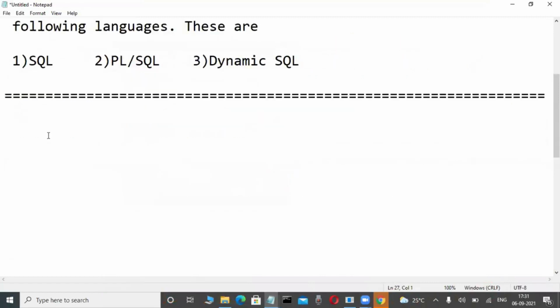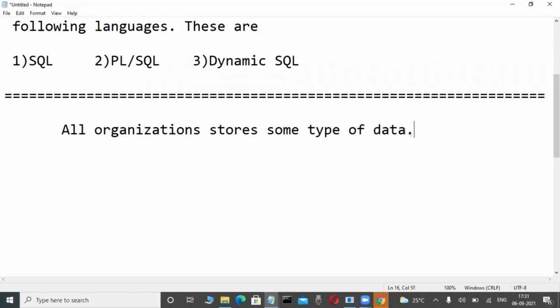Better to know first, because here anybody can easily understand. That's why all organizations store some type of data or information for future reporting purposes, for manipulating data, for forecasting, for different purposes. Write it, some theory, write it. Next para. All organizations store some type of data. Now today you will easily understand what is data and what is information, very clearly.